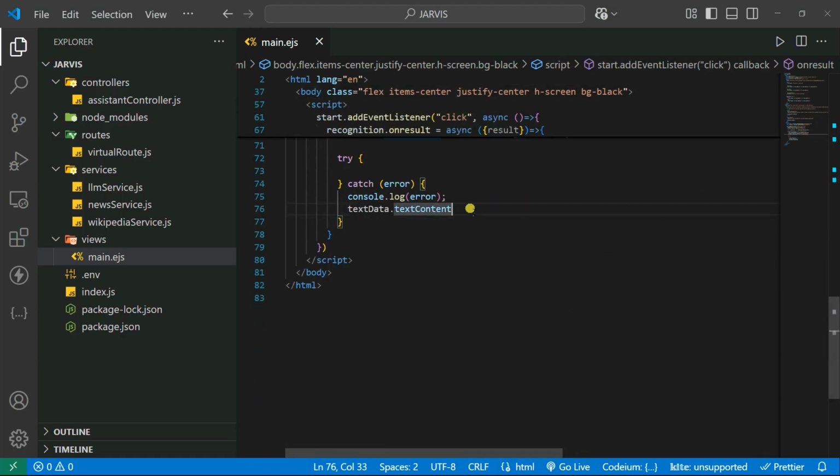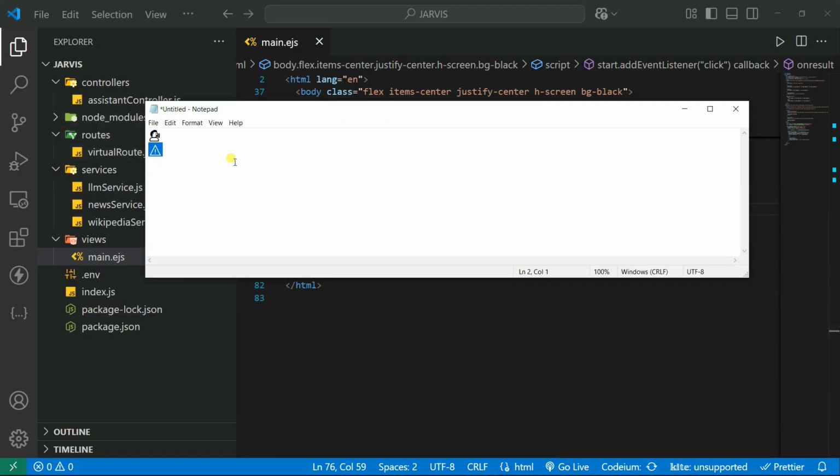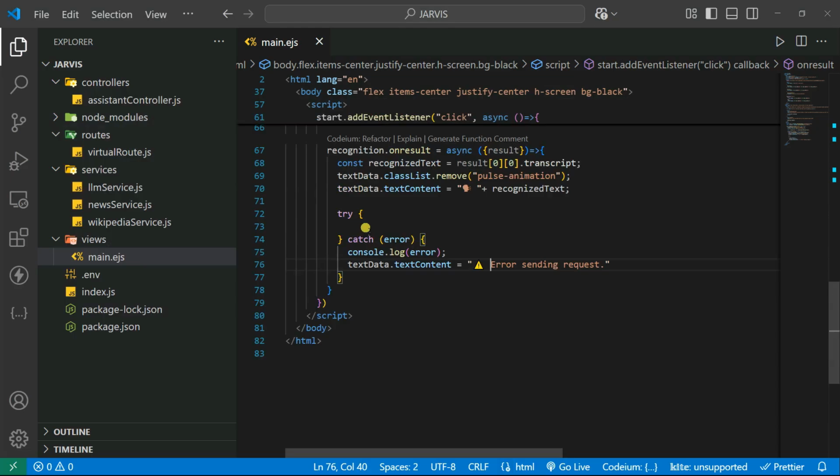Okay, so we're simply going to make it, let's say, error sending request, like that. Error sending a request. So you can also add some kind of icons. You can copy this and paste it here. Okay, well, and after that, let's go inside this try block and try calling our API.